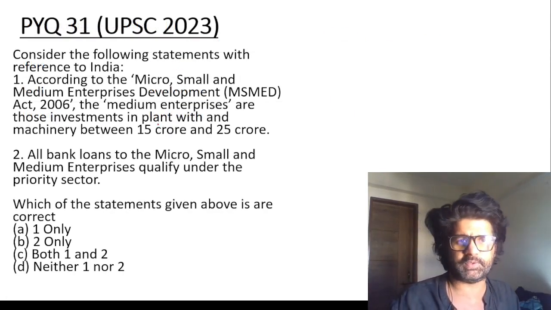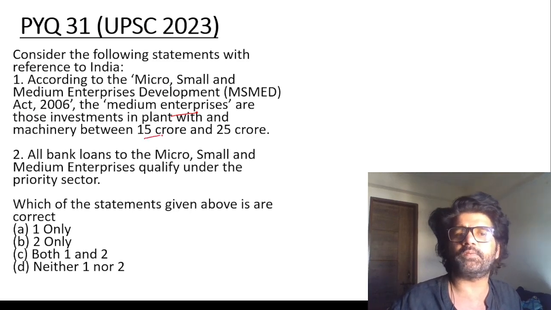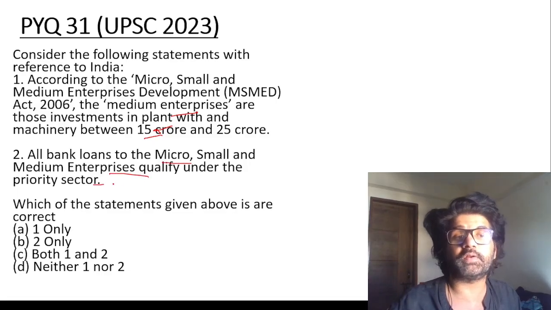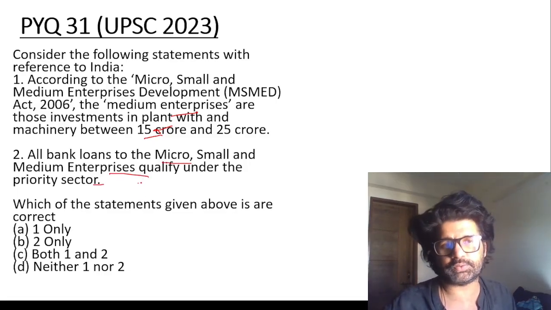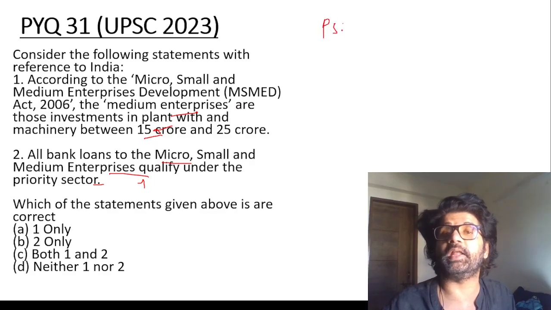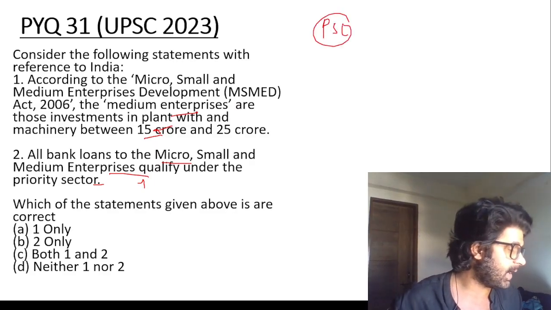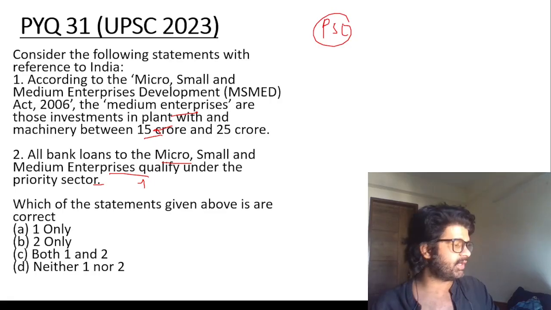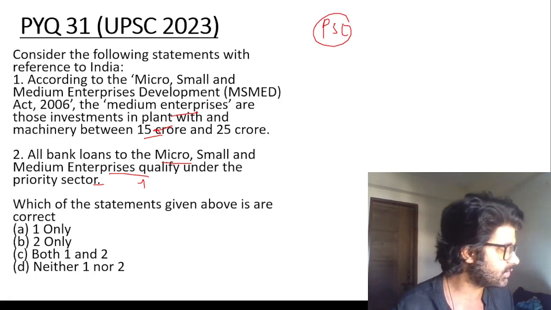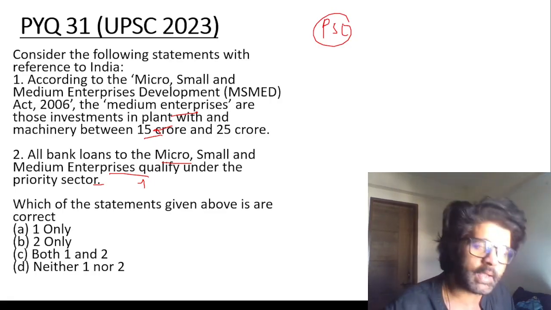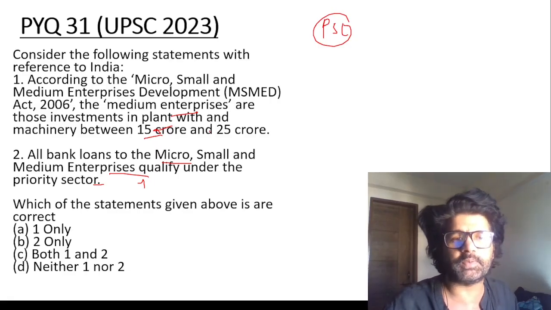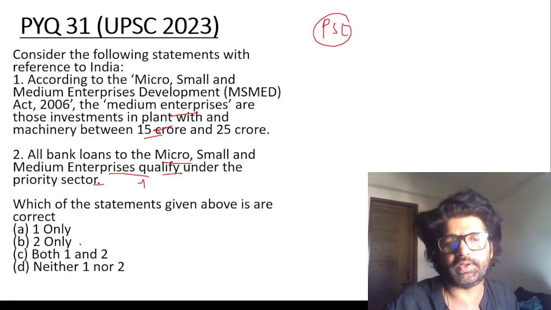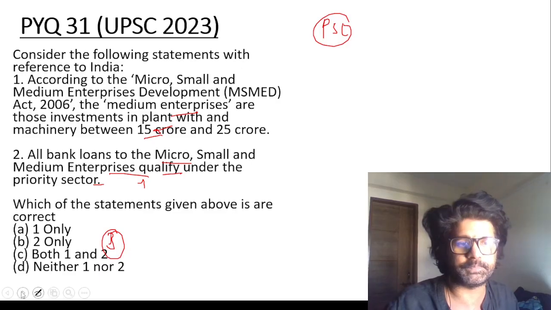PYQ 31. MSMEs, medium enterprises, investment. No, 15 and 50. No, investment is 10. The limit is 10. All bank loans to medium enterprises are classified under priority sector. Here your static knowledge is needed. Priority sector lending: here RBI mandates commercial banks that you have to set aside a certain amount of money for certain sectors like agriculture, MSMEs and all. So yes, all bank loans to MSMEs qualify under priority sector lending. Second is correct, B2 only.